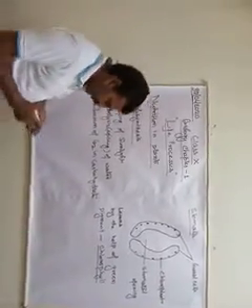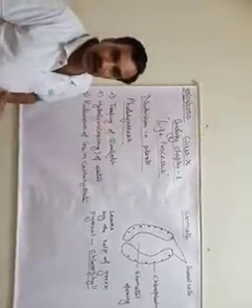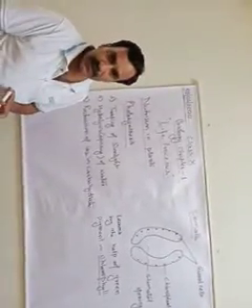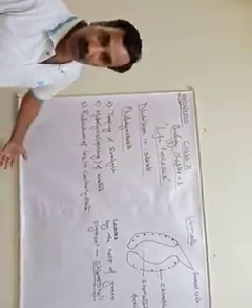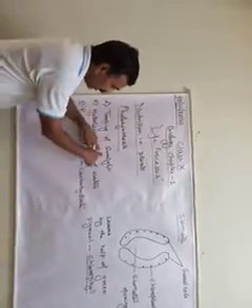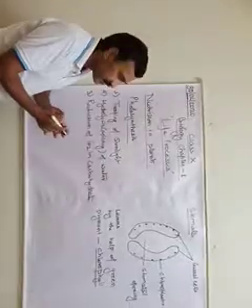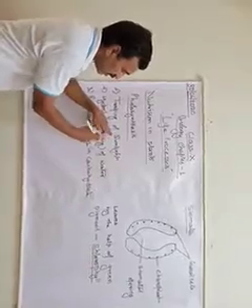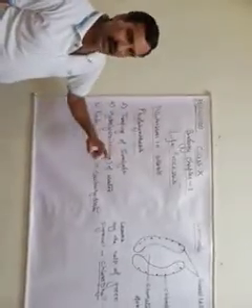Trapping of sunlight. Why trapping of sunlight? Dear students, this is a process of cooking of food in plants. Wherever we have to cook food, we need some heat energy. So plants also have to cook food. So from where will they get the energy? They trap sunlight as a source of heat, and this heat energy is later on converted into chemical energy in the first system. So trapping of sunlight is the first step.